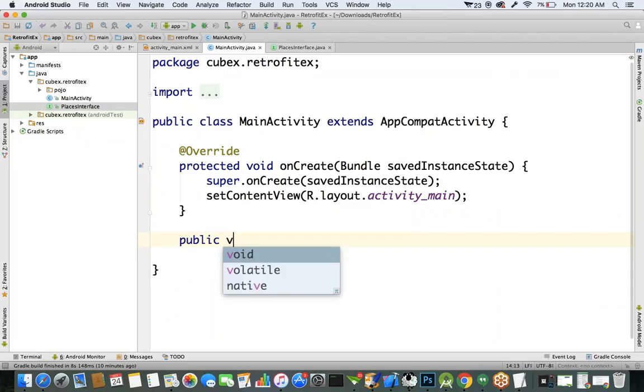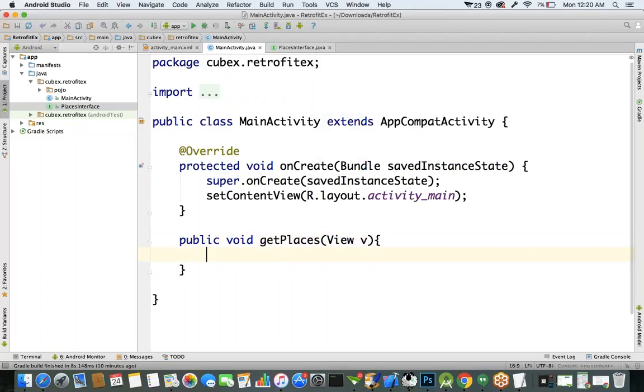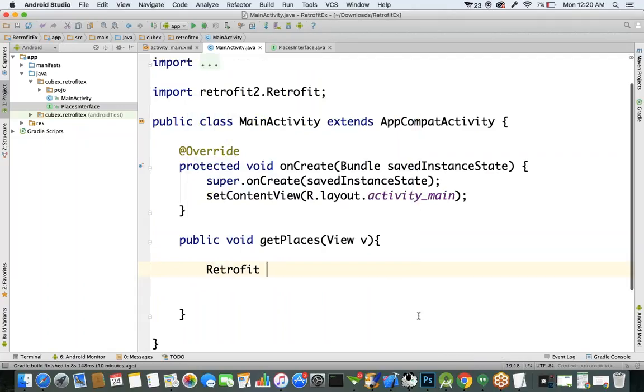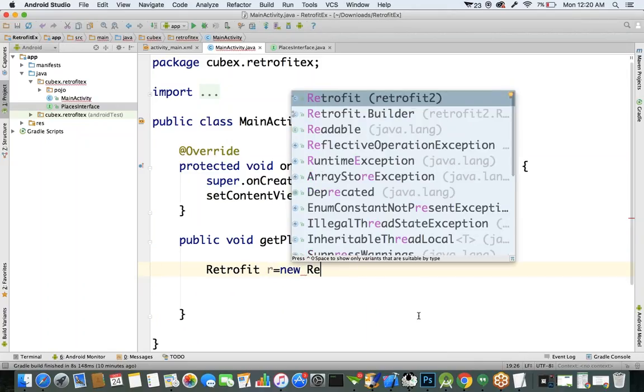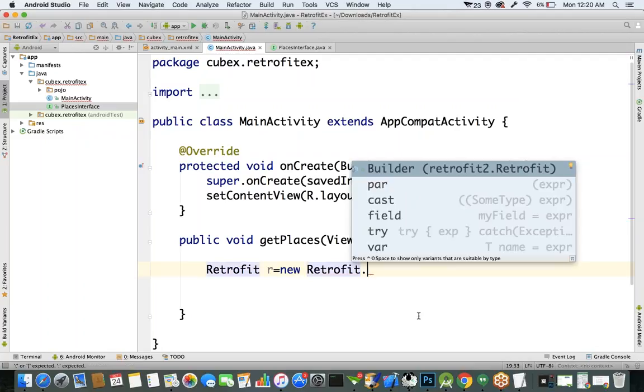Let's create in the activity class a public void method. What is the method name? Get places is the method. Let's take the View object as a parameter. Okay, now in this get places button, we have to hit the Google Places server. It's a REST URL. For making a REST call, we are going to use a class called Retrofit. Retrofit equals new Retrofit. You cannot create the object for this directly. It has a class called Builder.